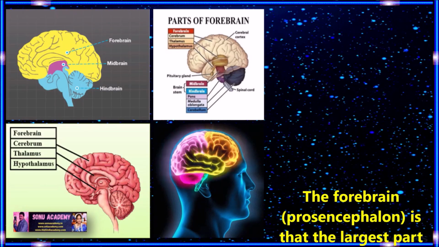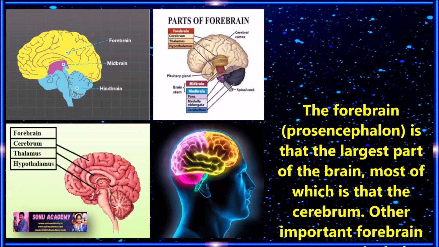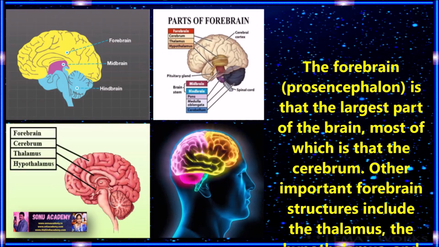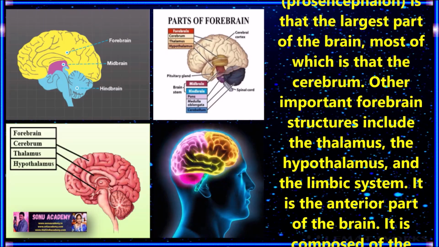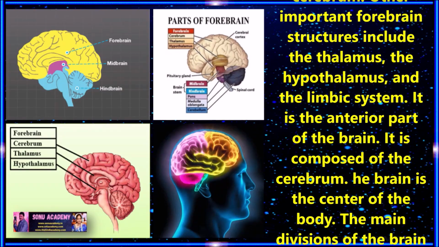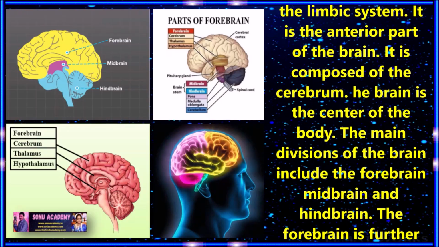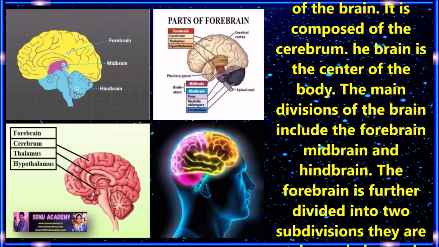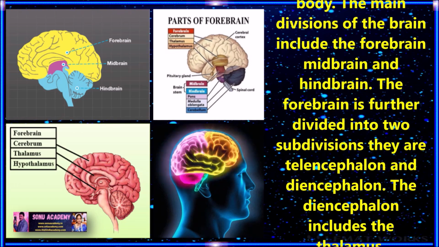Children, now let us discuss the forebrain, the largest part of the brain. The forebrain is the largest part of the brain, most of which is the cerebrum. Other important forebrain structures include the thalamus, the hypothalamus and the limbic system. It is the anterior part of the brain. It is composed of the cerebrum. The main divisions of the brain include the forebrain, midbrain and hindbrain.